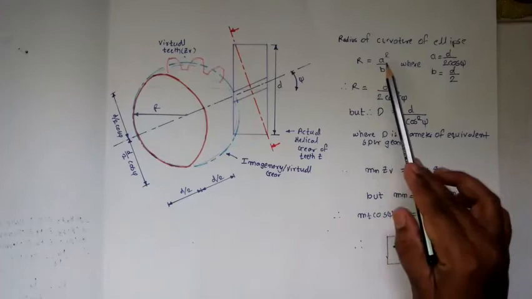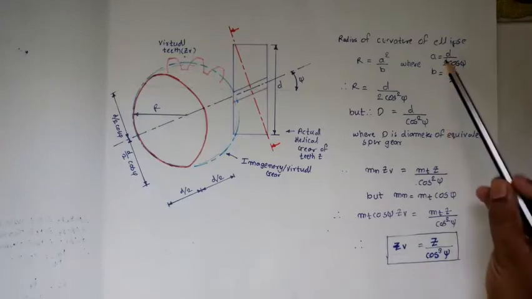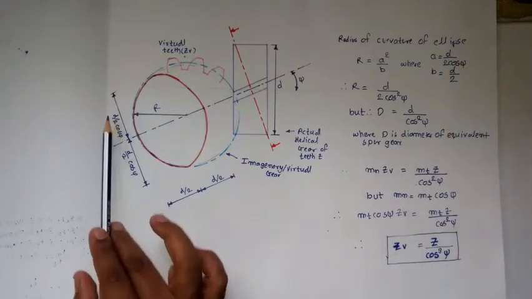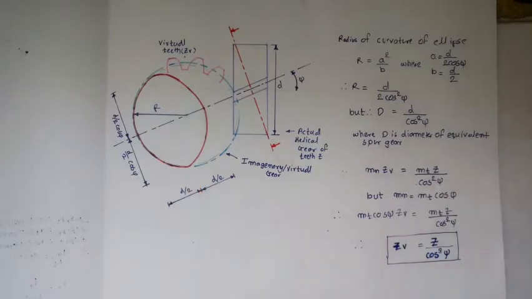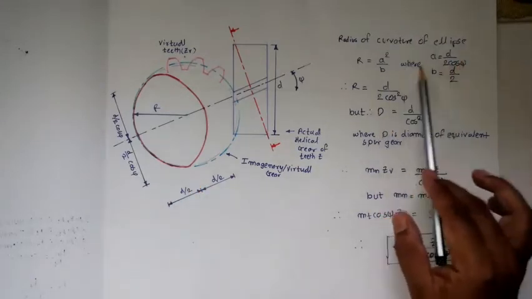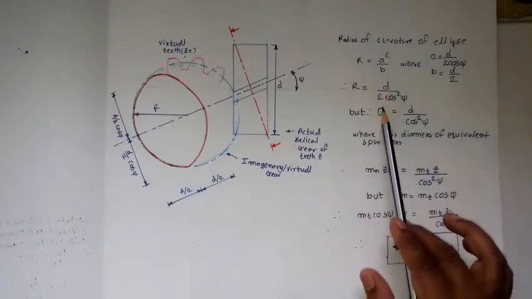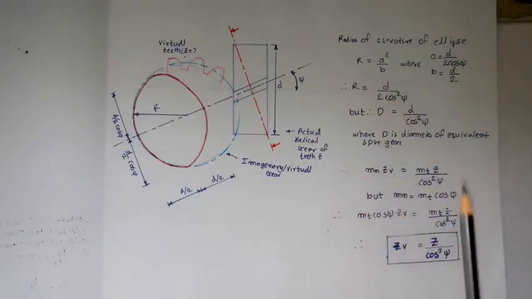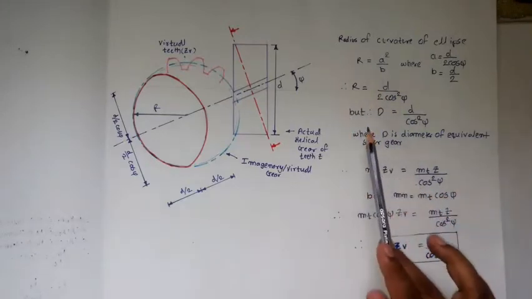So R is equal to a squared upon b, from the theory of ellipse, where a is equal to d upon 2 cos psi and b is equal to d by 2, as per the theory of the ellipse. If I put both these values in, I can find it out. R is equal to d upon 2 cos squared psi. If I take the 2 over here, it will be 2 times R.